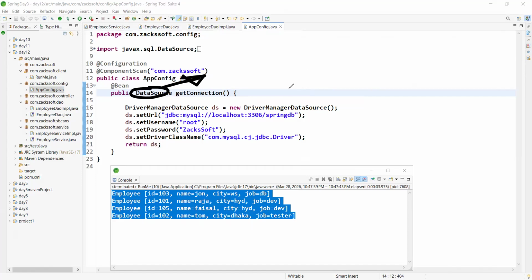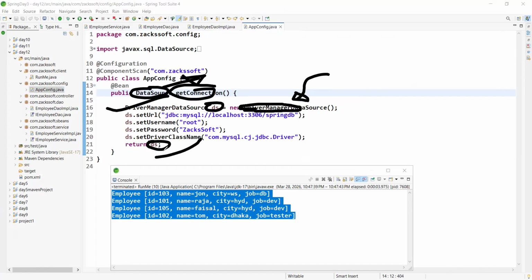So in our JDBC, actually our Spring is providing one class. What is the implementation class? DriverManagerDataSource. Nothing more than this. This is the DS and we are returning this DS. This method returns one object, and this object is managed by the Spring.